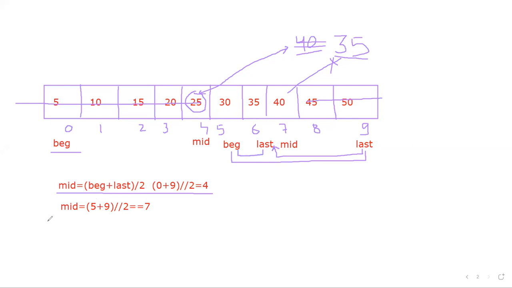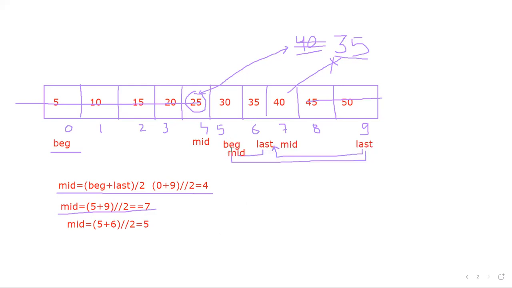Now again, I'm going to repeat the same step and find the new mid. Every time we have to do like this. Now my new mid is again first plus last, meaning beginning plus last, divided by 2. So it is 5 plus 6, because we have to discuss the worst condition, if the value is not found, divided by 2. So how much is it this time? 10. It will be 5, because 5 plus 6 is 11, divided by 2 is 5.5 something, and we want an integer value, so 5 only. So now my mid will be at this position.